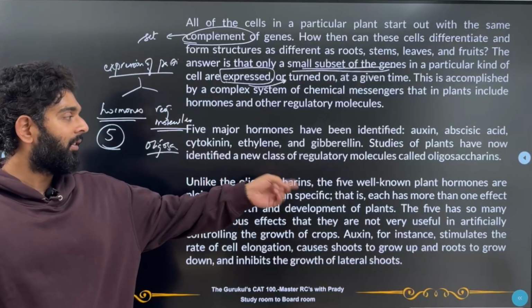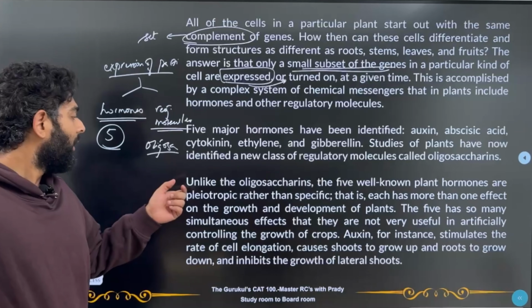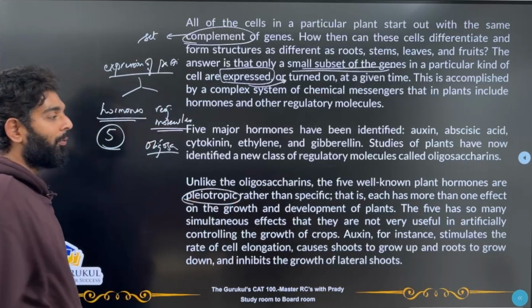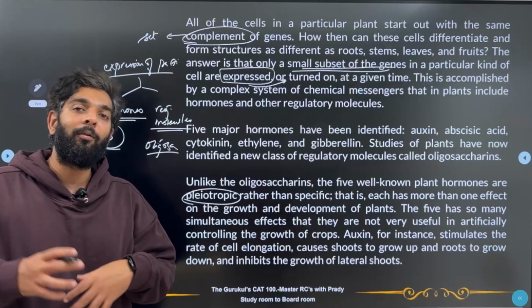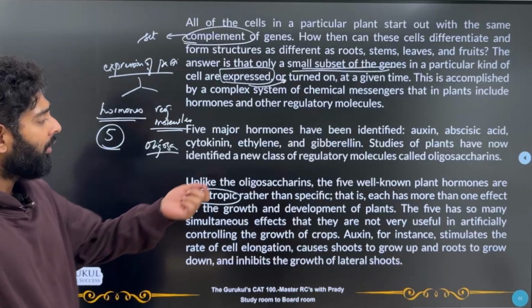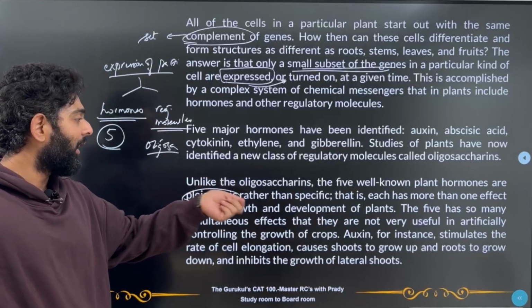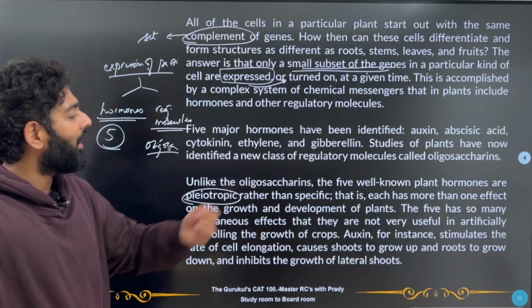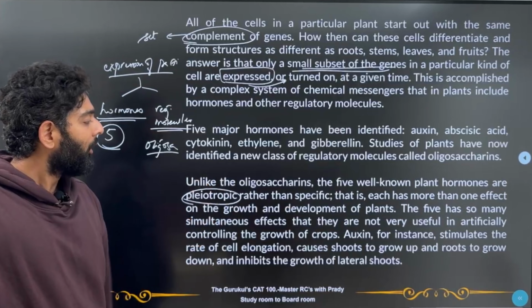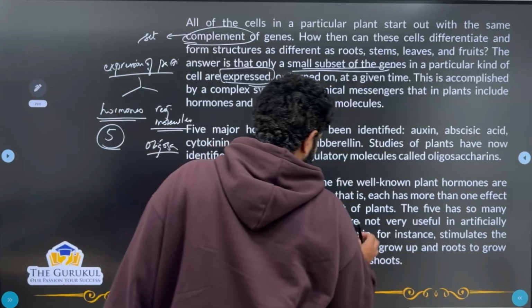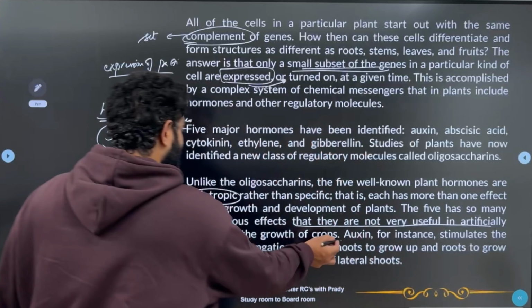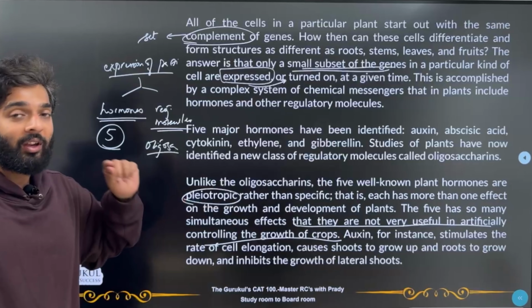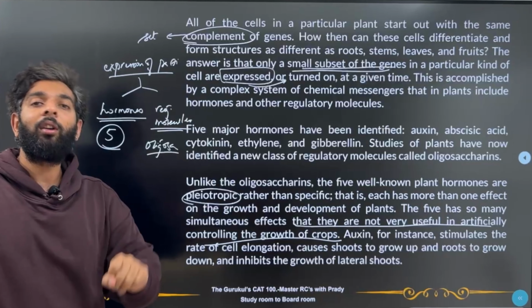Unlike the oligosaccharides, the 5 well-known plant hormones are pleiotropic rather than specific. What does the word pleiotropic mean? Pleiotropic means has more than one use or performs more than one action. So each has more than one effect on the growth and development of the plants. The 5 have so many simultaneous effects that they're not very useful in artificially controlling the growth of crops. So why are they not so useful in artificially controlling the growth of crops? Because they each have so many different simultaneous effects, so we cannot pinpoint what is causing what kind of growth.